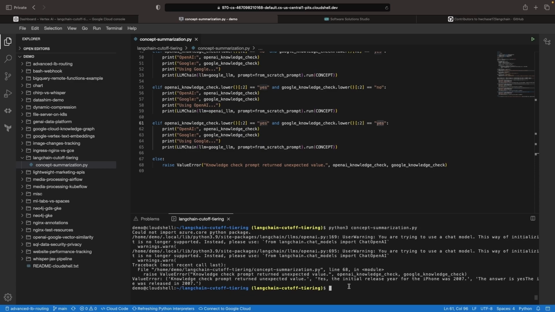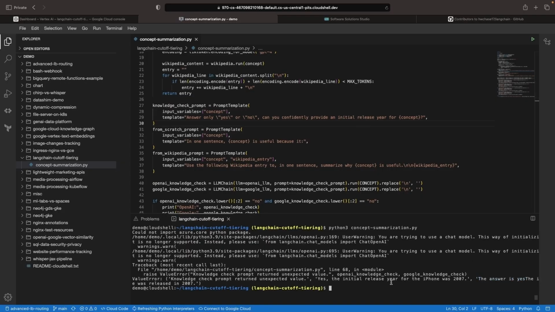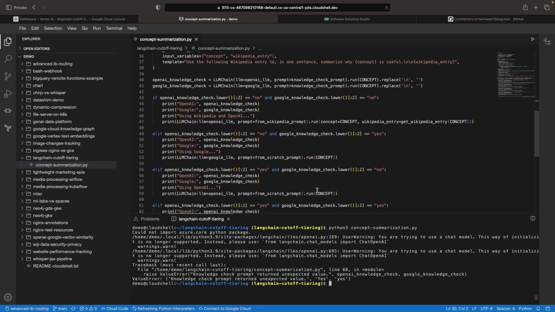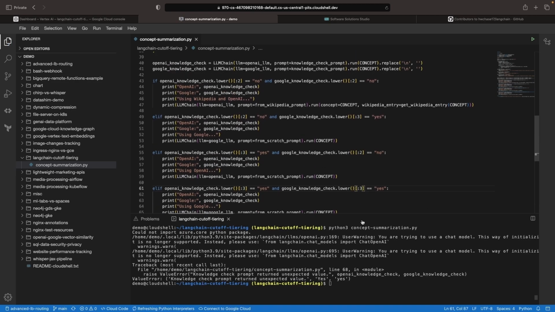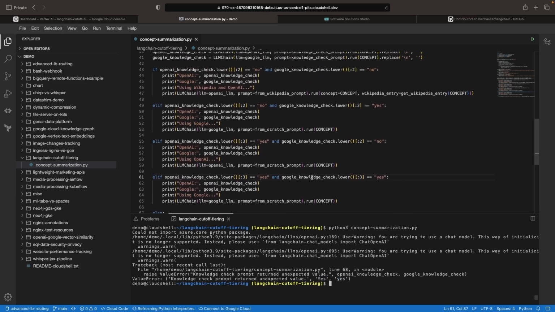Now, we could do a regex check potentially to see if we get the yes or no answer, which would fix this error. Instead, perhaps we adjust the prompt to say, answering only yes or no, can you confidently provide an initial release year for the concept? Let's see if this ends up changing the answer that we get. All right, so we do get yes across both models now, and we just have a small error in our code here. We do need to use the first 3 characters for this yes. But it's a step in the right direction. We're getting very succinct answers from both of our models, which is a good sign.